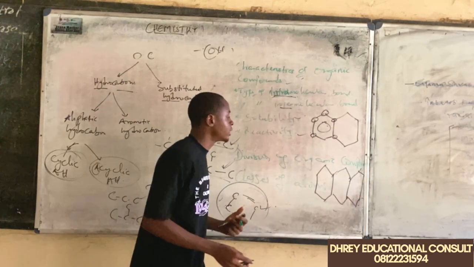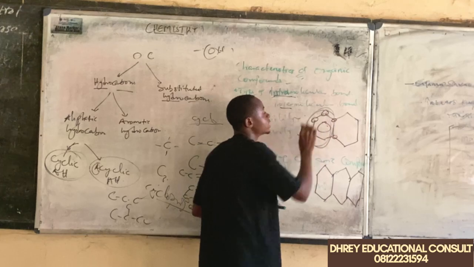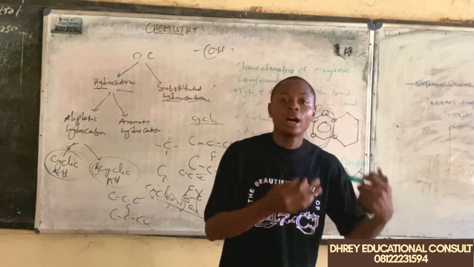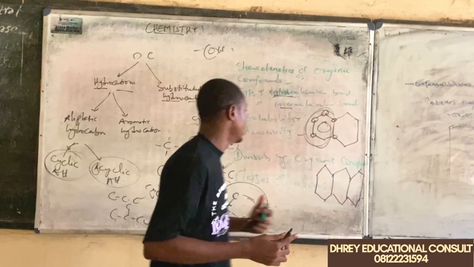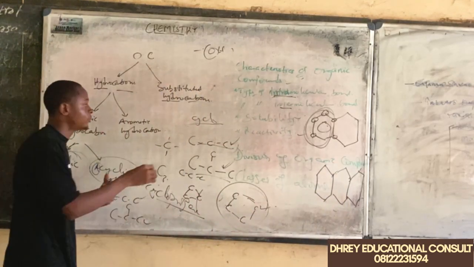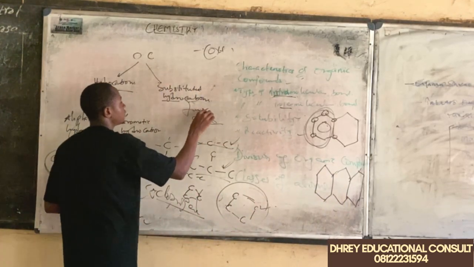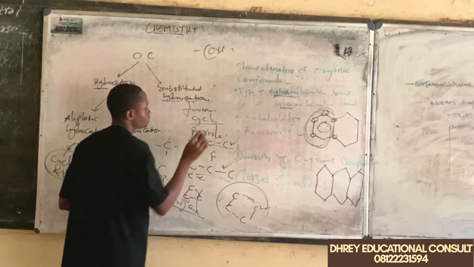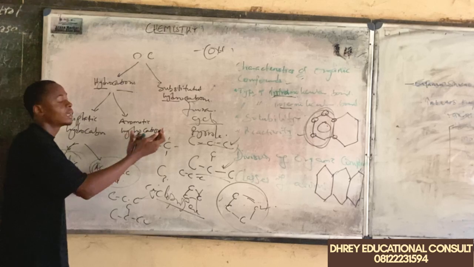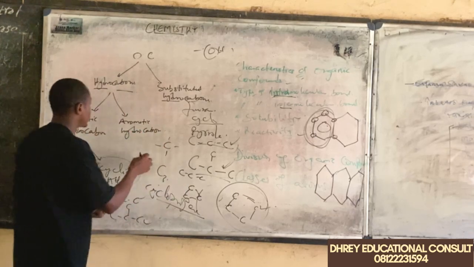So they are all what? They are all units of what? Benzene. And we also have the non-benzoid aromatic hydrocarbons. Examples are furan, and we have others like pyrrole. So these are examples of what? Non-benzoid aromatic hydrocarbons. Take note of this.